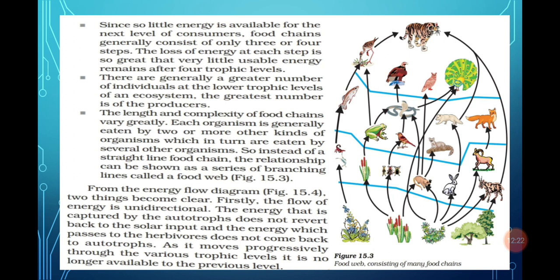There is a diagram. In the diagram you will see a rat. The rat can eat two types of plants. Similarly, that rat can be eaten by other animals. It can be eaten by a snake, by an owl, and by the big cats. So one organism can depend on many other organisms for its food. In a food chain, an organism depends on only one, but in a food web, one animal can be eaten by many other animals. So the food web is the interaction of various food chains.